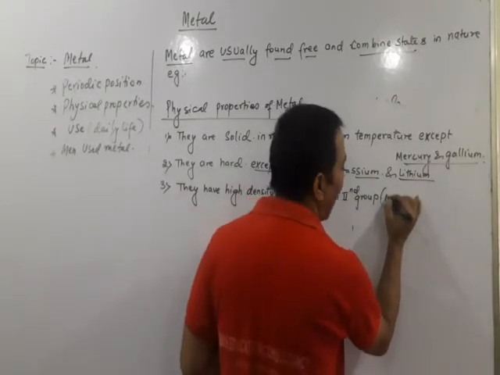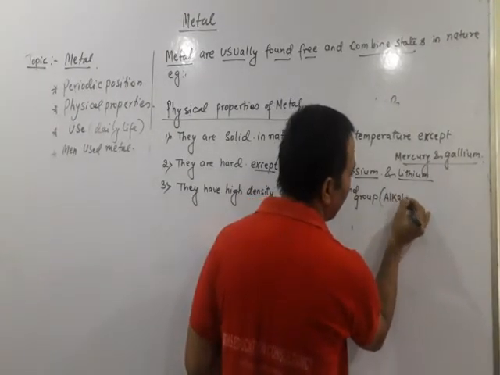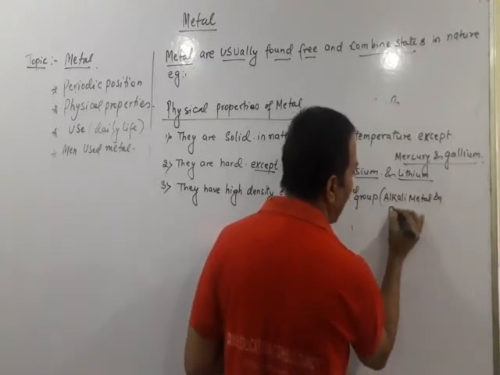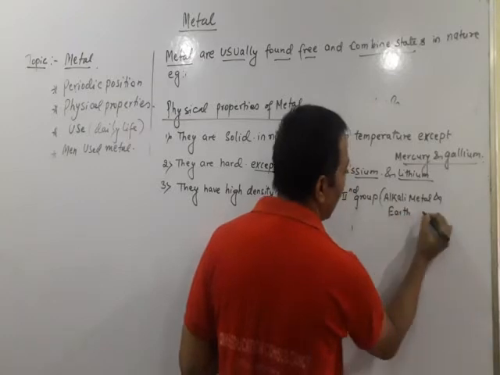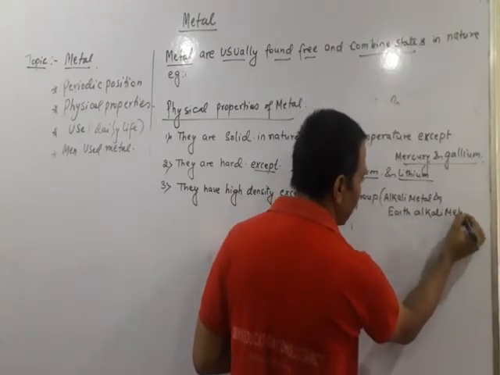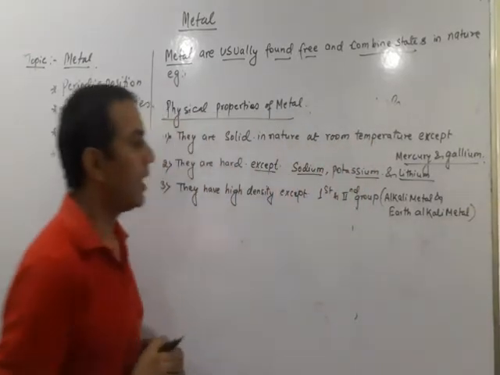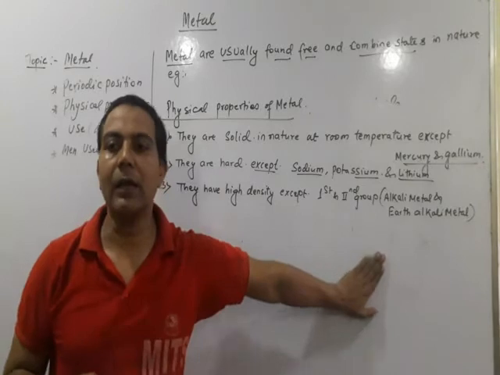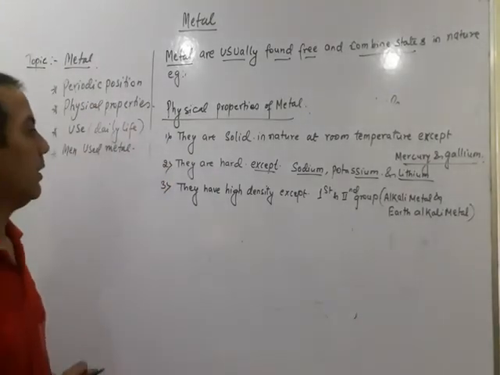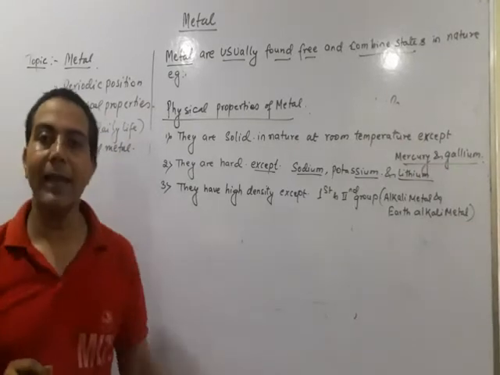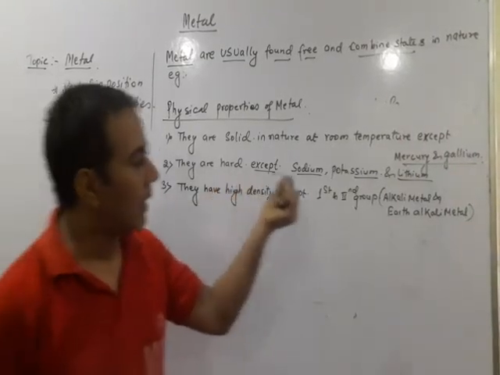That is the alkali metals and the alkaline earth metals. Okay, so the third property we come to know is that they have high density except the alkali metals and alkaline earth metals.